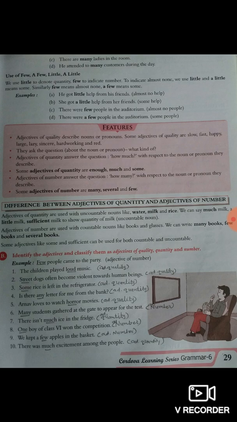We can say much milk, a liter of milk, sufficient milk, to show the quantity of milk, for uncountable nouns. Adjectives of number are used with countable nouns like books and glasses. We can write many books, few books, several books. Some adjectives like some and sufficient can be used for both countable and uncountable nouns.